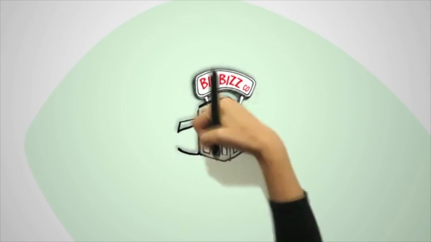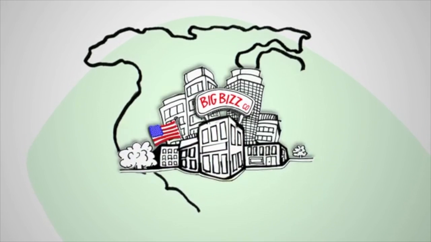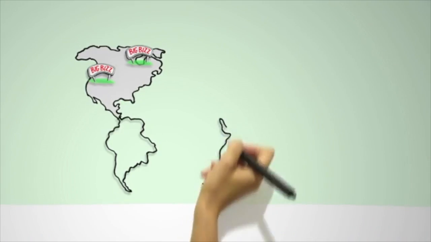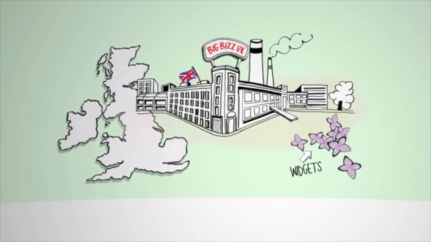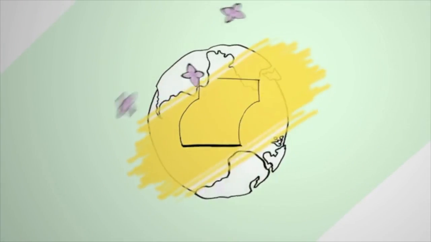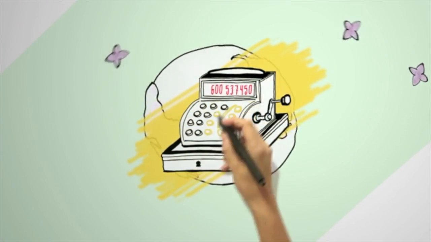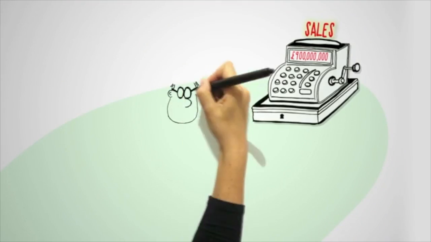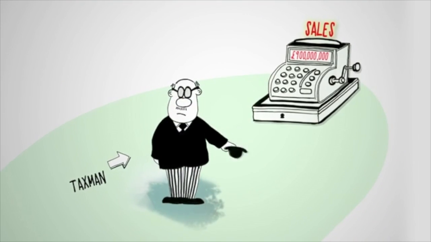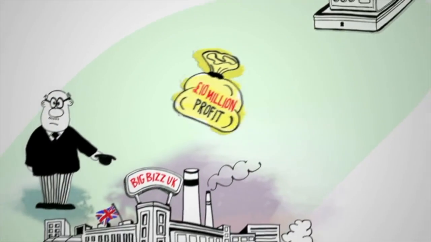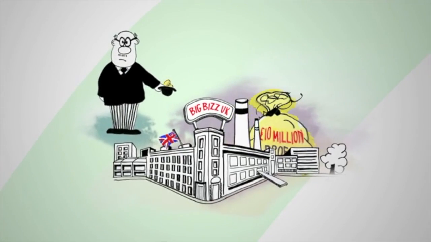Welcome to Big Biz Co., a fictitious multinational based in the US. Big Biz has a presence in dozens of countries, including the UK, where it makes widgets. Its British subsidiary, Big Biz UK, made widgets last year that sold for £900 million. But corporation tax isn't paid on sales, it's paid on profits. Somehow, Big Biz UK only made a profit of £10 million.